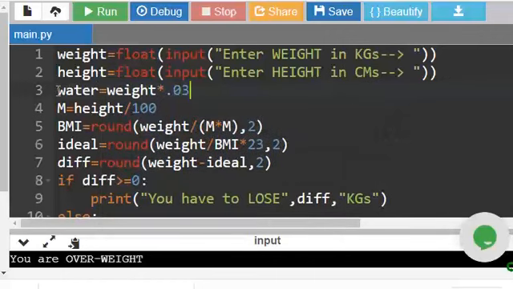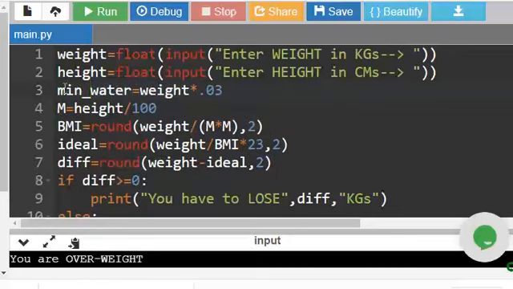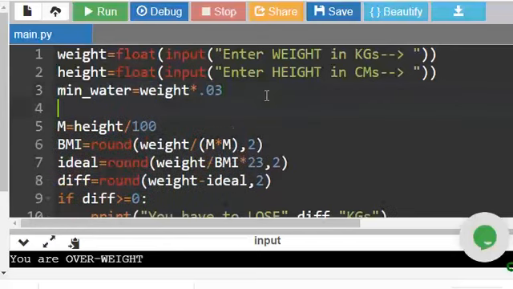Let us say instead of water, minimum water. So this is called the minimum water requirement. There are so many formulas; this is a simple formula. So this is the minimum water requirement. For example, weight is 65, so 65 into 0.03 will be the minimum liters. For example, I am printing here itself. Anywhere we can print.